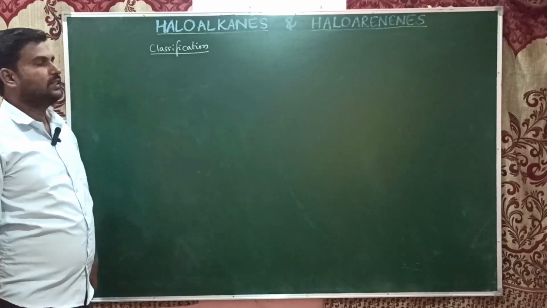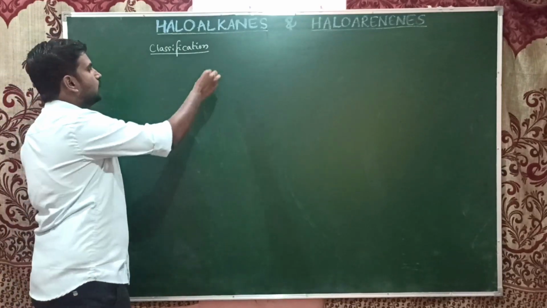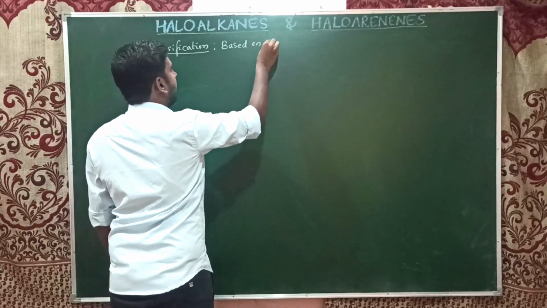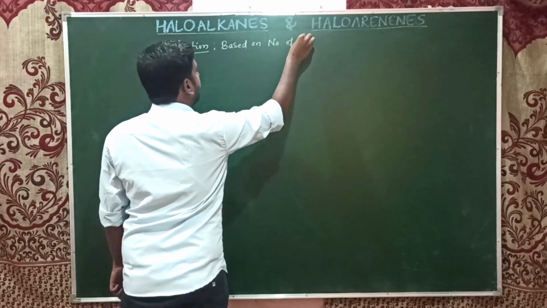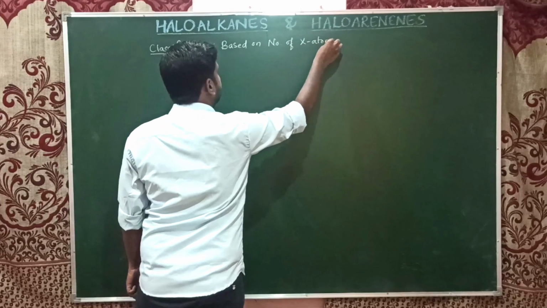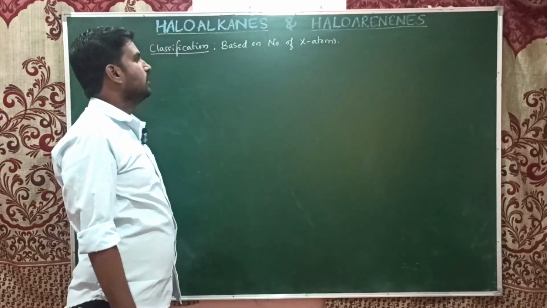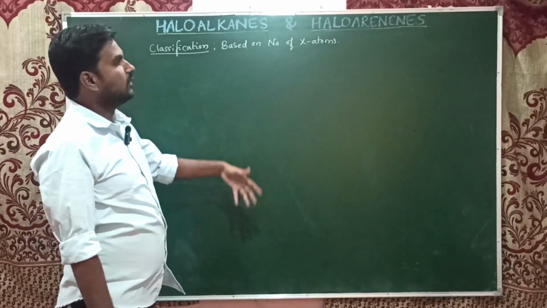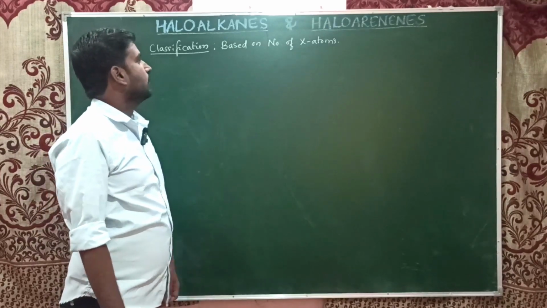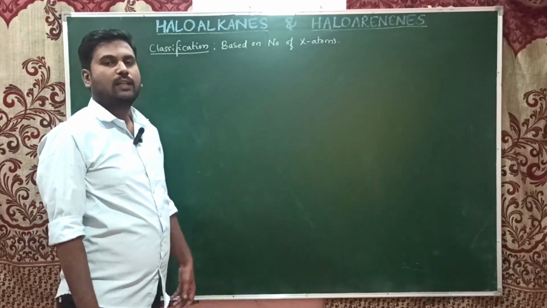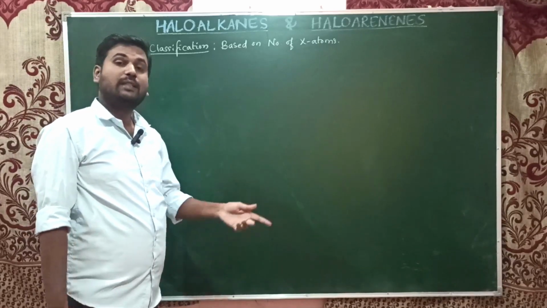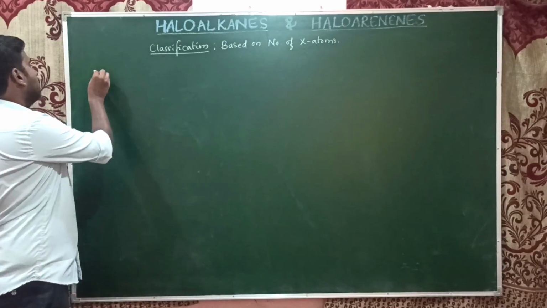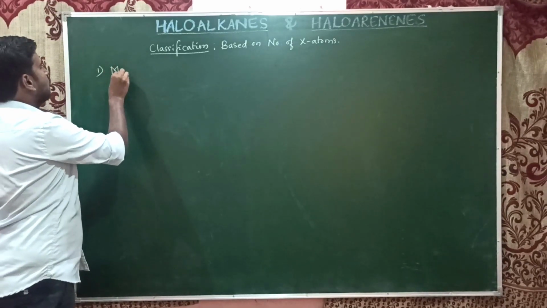Classification. When it comes to the classification of haloalkanes and haloarenes, they are classified based on the number of halogen atoms present in the compound, or the number of halogen atoms attached to the carbon atoms, or the number of halogen atoms that replace the hydrogens. So based on the number of halogen atoms, the first class we can classify into is monohaloalkanes.